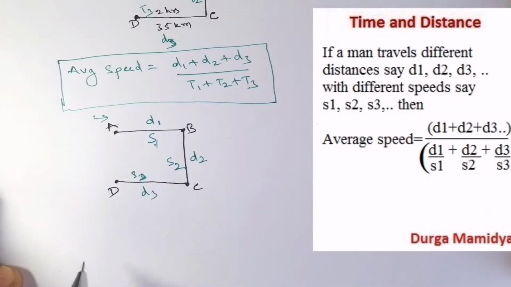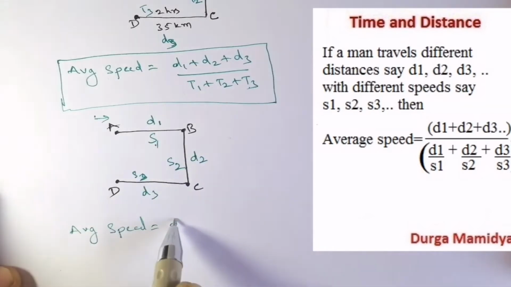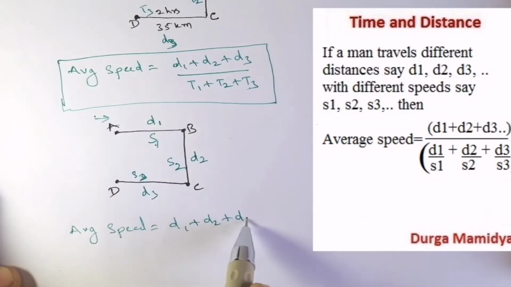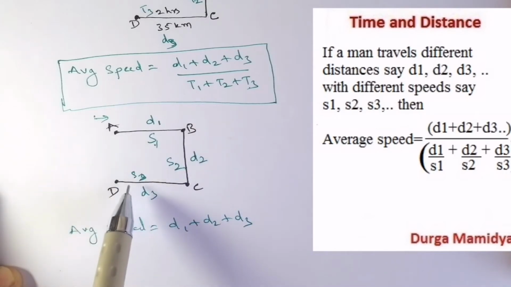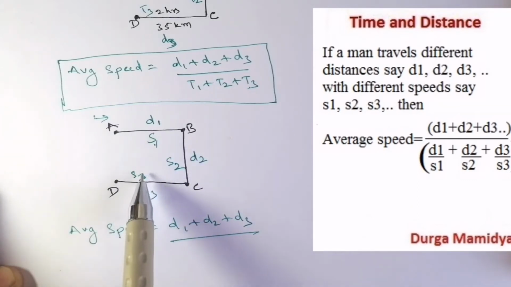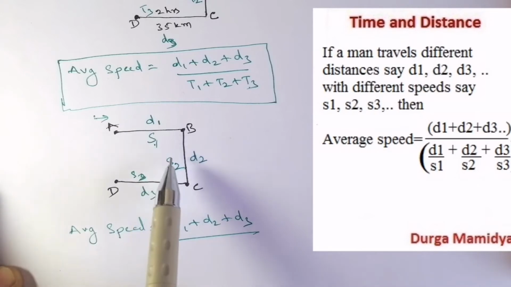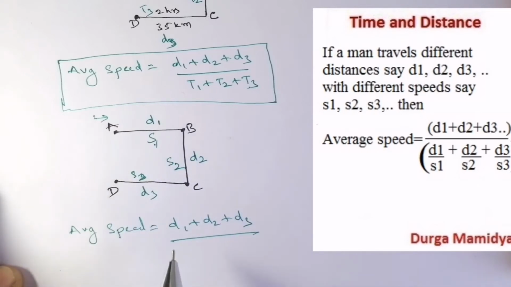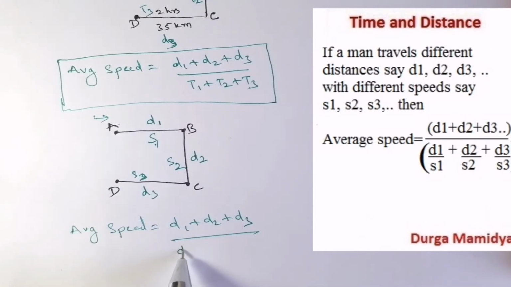So in this situation, if we want to calculate the average speed, average speed is nothing but total distance by total time. The total distance is D1 plus D2 plus D3 in this particular case. Now again we have to calculate the total time, but time is not given. What is given? Speed is given. When the speed is given, we know time is nothing but distance by speed. So we know the distance, and what we are going to write is D1 by S1, which is the time T1.